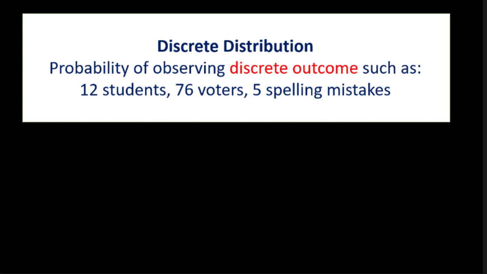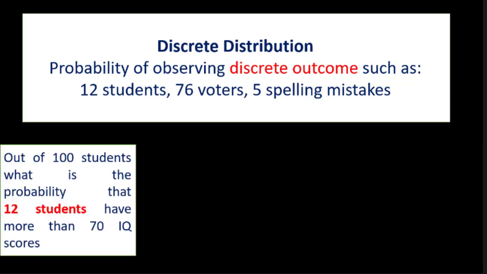In case of discrete distribution, it means the probability of observing a discrete outcome such as 12 students, 76 voters or 5 spelling mistakes. These are discrete outcomes since they are countable, finite numbers, and if we try to find the probability of observing these values, then we call it a discrete distribution.